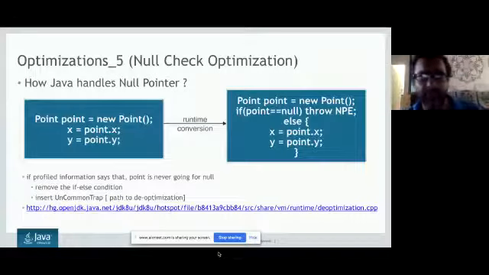Now I will show you this game in Kotlin, that how Kotlin handles it.